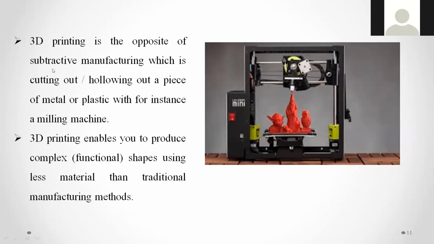Yes, that is called subtractive manufacturing, which is cutting out or alloying out a piece of metal or plastic with, for instance, a milling machine. For example, a jewelry shop using 3D printing to develop any jewelry design will definitely also be using some cutting. That is the subtractive manufacturing process there. 3D printing enables you to produce complex shapes using less material than the traditional manufacturing methods.